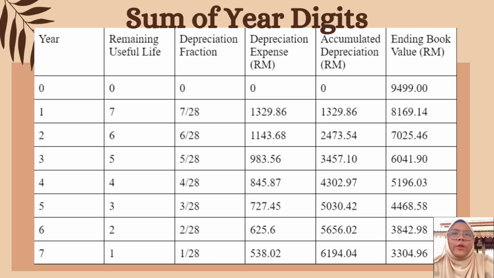This is the sum of the year digits table, calculated using the appropriate formula, which leaves the ending book value as 3,304 ringgit and 96 cents and accumulated depreciation as 6,194 ringgit and 4 cents.